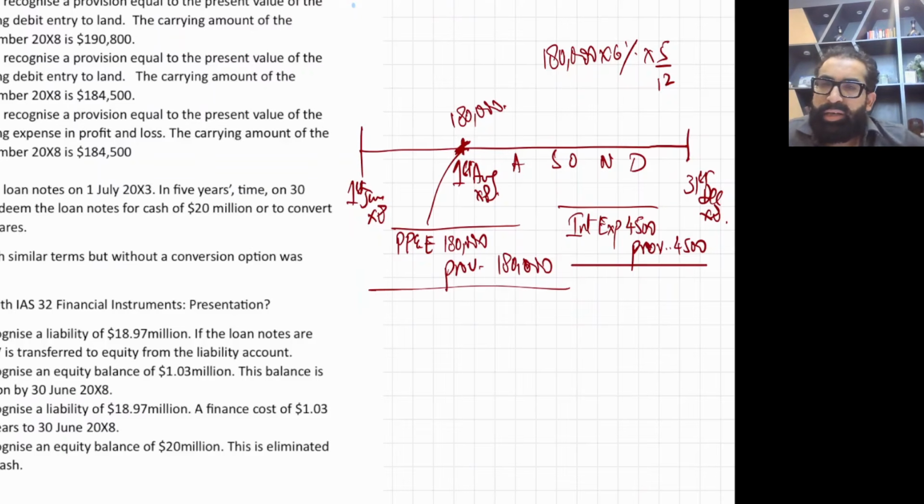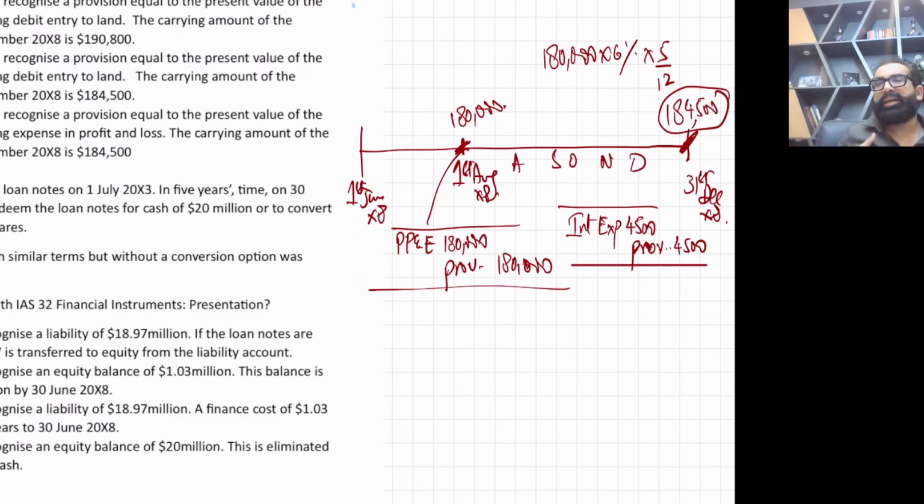Initially your liability was 180,000. Now it is increased by 4,500, so at the year end it will be 184,500. This is the value of the liability at the year end. You can see the whole story now. This is the initial entry, this is the entry for interest expense, the unwinding of discount, and this is the year end liability.